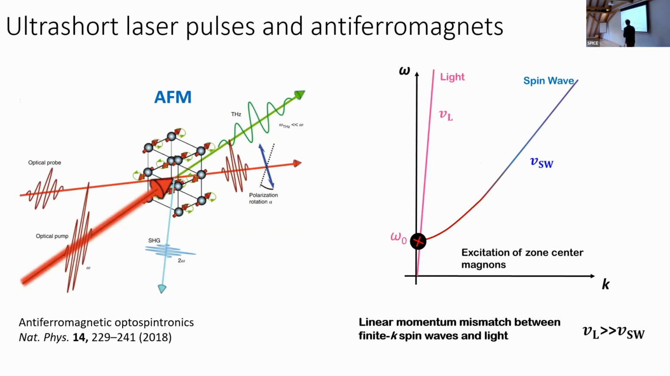One way to realize coherent excitations, as we see from this conference a lot, is ultrashort pulses of light. We all know that they can drive coherent spin precessions in various types of antiferromagnets, and there is even a term called antiferromagnetic optospintronics. But as David mentioned during his talk, when you try to drive spin waves using a light wave, there's a huge mismatch between the propagation velocity of light and the spin wave. As a consequence, you can drive only magnons which are very close to the zone center, the center of the Brillouin zone.